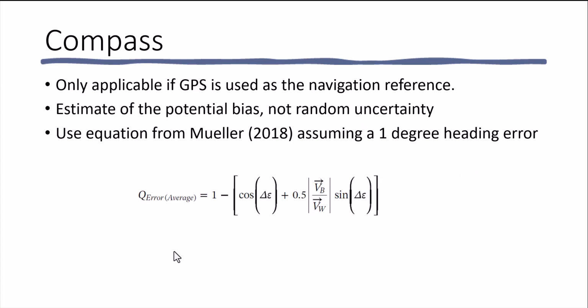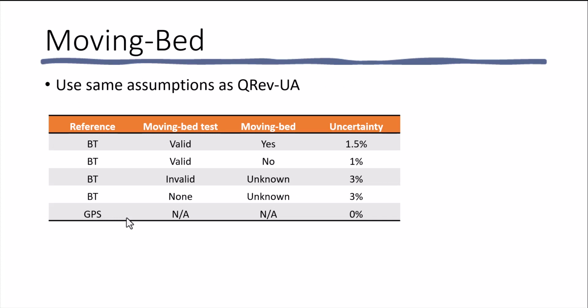The compass uncertainty is only applicable if the GPS is used as the navigation reference. The compass uncertainty is a bias and not a random uncertainty. This bias is computed using an equation from Mueller 2018, assuming a 1 degree heading error. The moving bed uncertainty uses the same assumptions as the QRev uncertainty analysis.